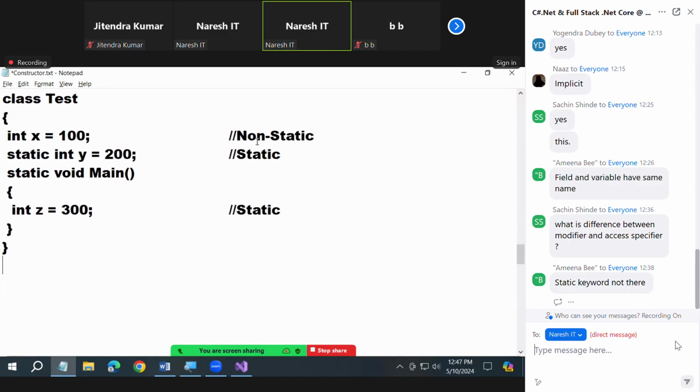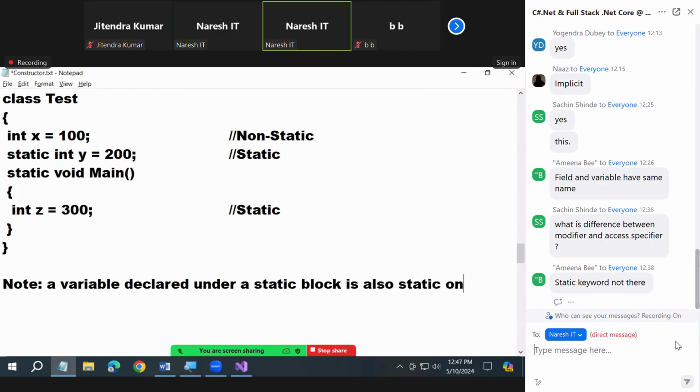Did you understand the last thing? If you declare a variable in a static block, the variable is also static only. So z is also static only.